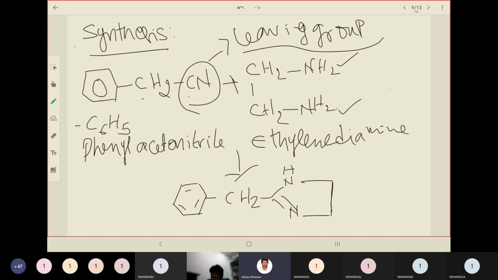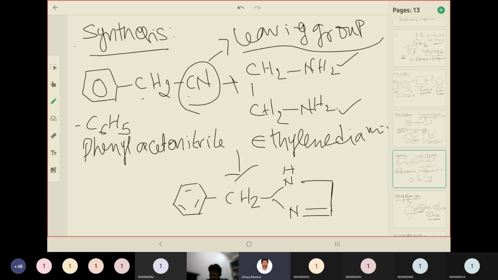That will reflect. Even a missing single double bond matters a lot. It didn't reflect on your screen. Okay, the double bond. Fine. So the synthesis of tolazoline is very simple to remember.